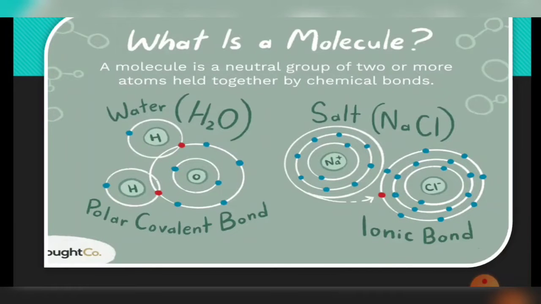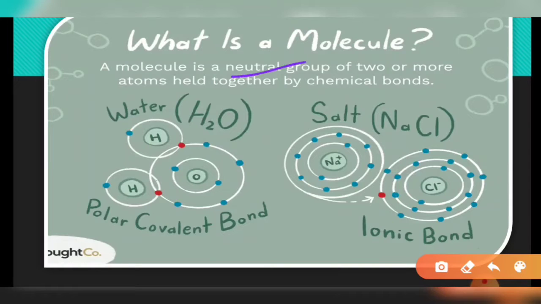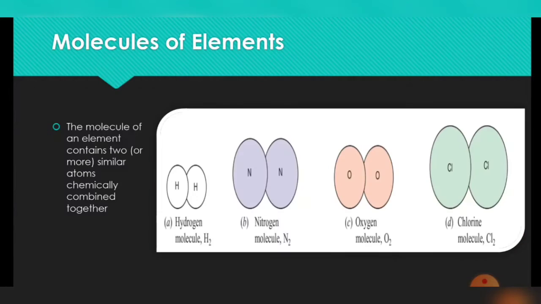So what is a molecule? A molecule is a neutral group. Neutral means it does not have any charge, in which two or more atoms are held together. These atoms could be held together by different chemical bonds. It could be covalent bonds by sharing of electrons, or ionic bonds by donating or accepting electrons from other atoms. So a molecule is a group of atoms, of the same or different kinds, together.